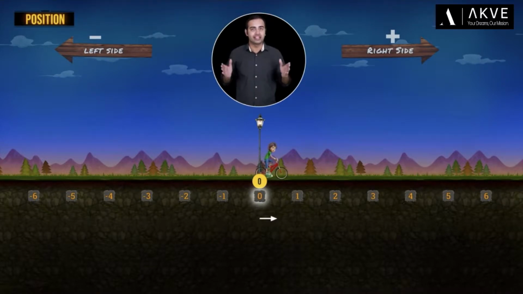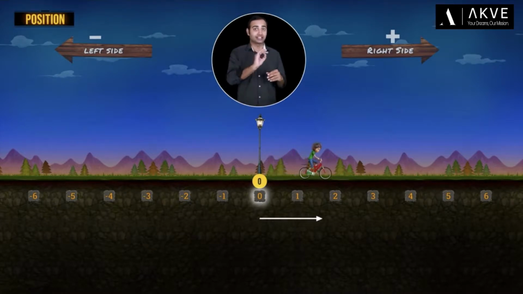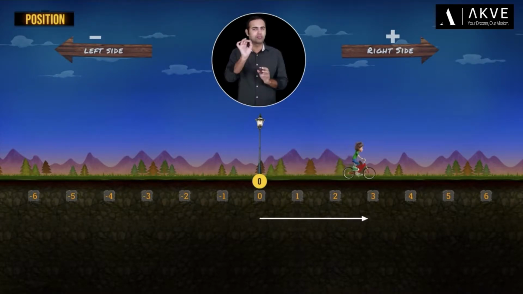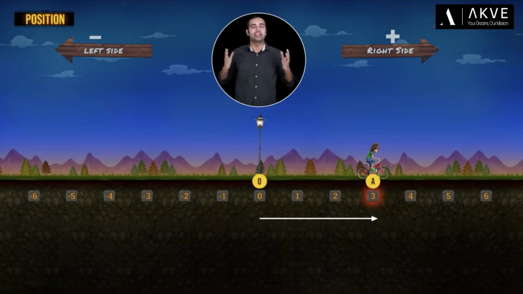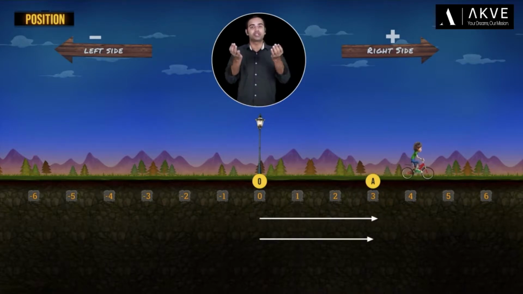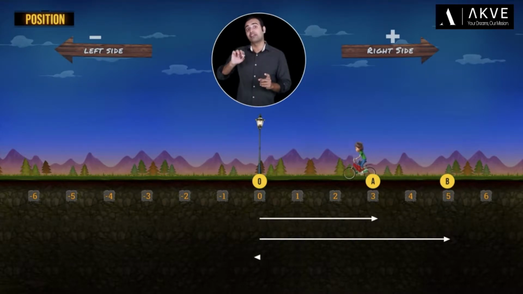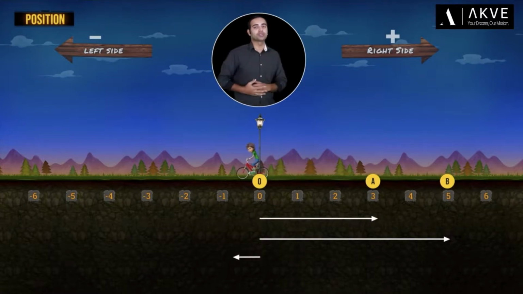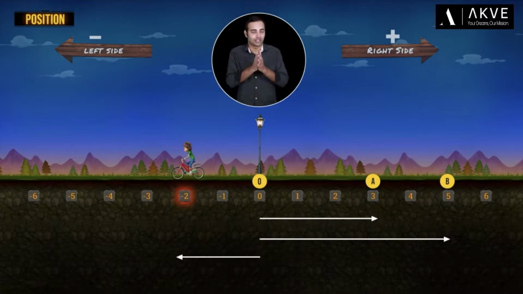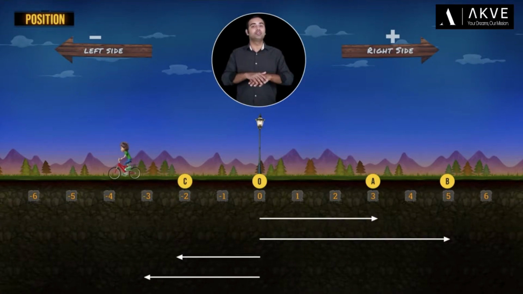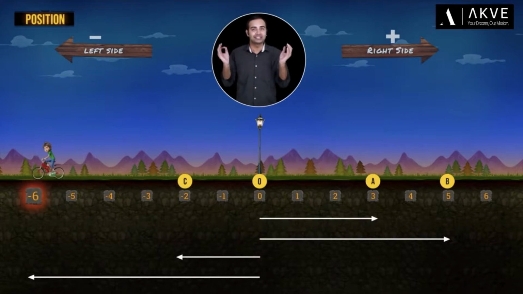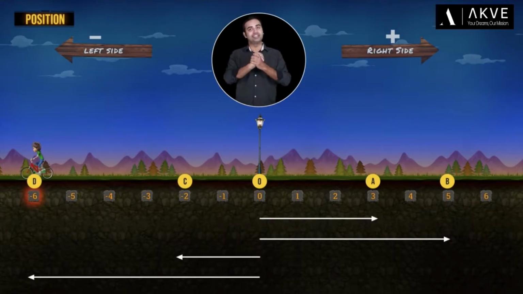Great. Now, our cyclist initially begins moving in the right direction before he momentarily stops at +3 mark. So, let's call it point A. After that, the cyclist continues moving towards the right direction before he stops again at +5 mark. So let's call it point B. Now at this point, the cyclist turns around and begins traveling in the left direction before he stops again at -2 mark. So let's call it point C. And then the cyclist continues moving in the left direction before he ultimately stops at -6 mark. So let's call it point D.